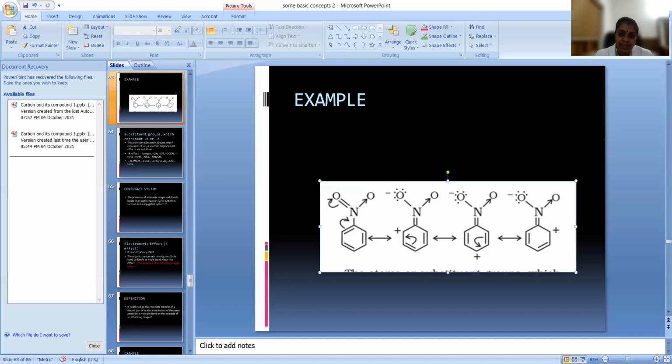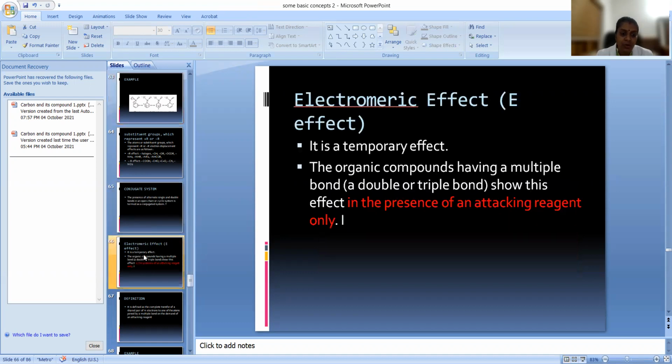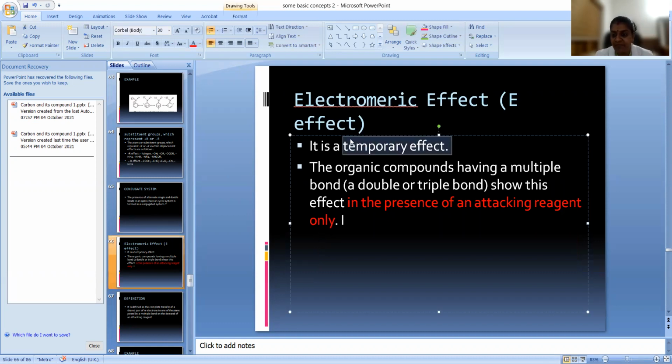Okay, that is about the minus I effect, minus R and plus R effect. Now let us see what the electromeric effect is. This is a temporary effect. The last two were permanent effects, and this one is called a temporary effect because it will take place only in the presence of an attacking reagent. If the attacking reagent is not there, this effect won't be there.